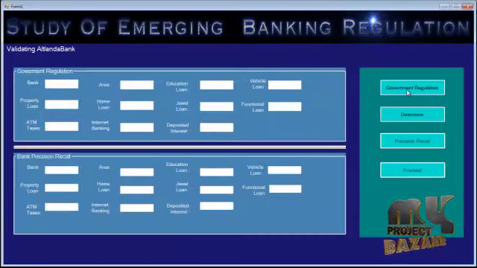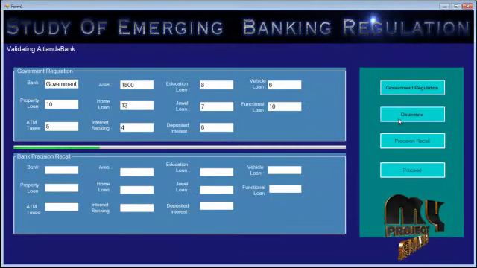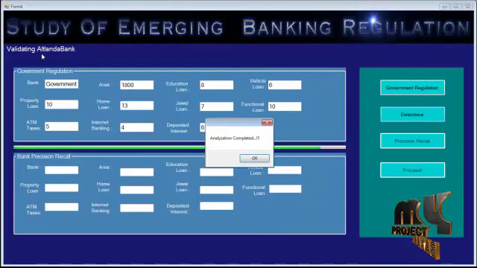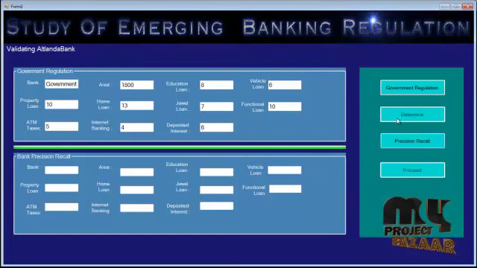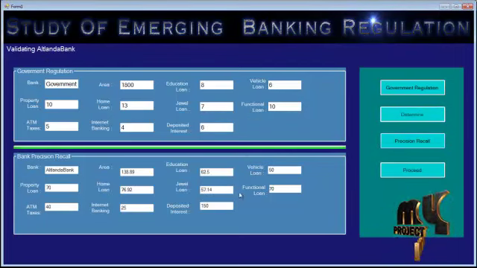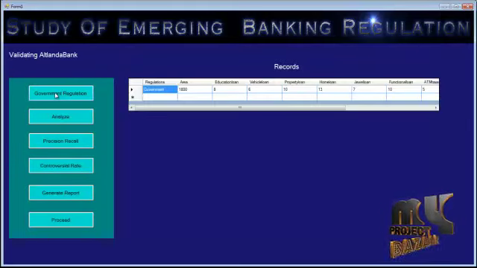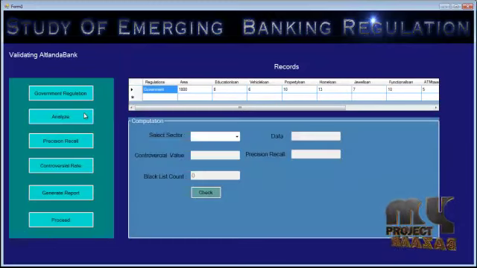Here we need to acquire the government regulation in more detail. After that, we need to determine. During this determination process, the precision and recall of this bank regulation as well as the bank that we are processing will be calculated. So after the calculation of these parameters, we can determine their values. Proceed with this. After that, we need to acquire the government regulation. The analysis will take place.